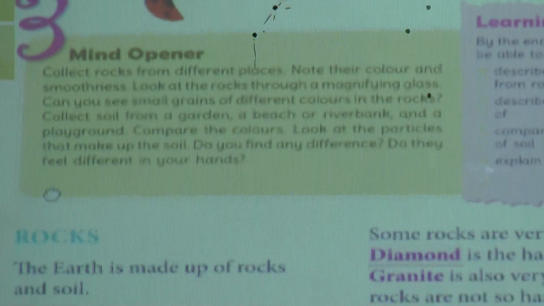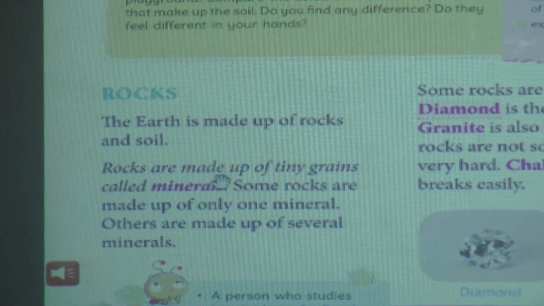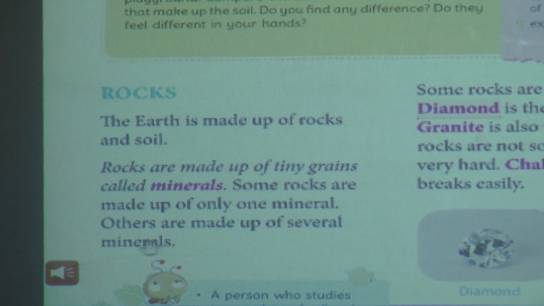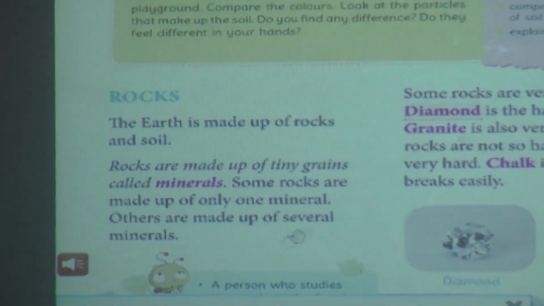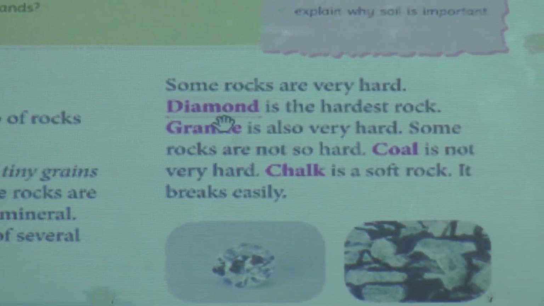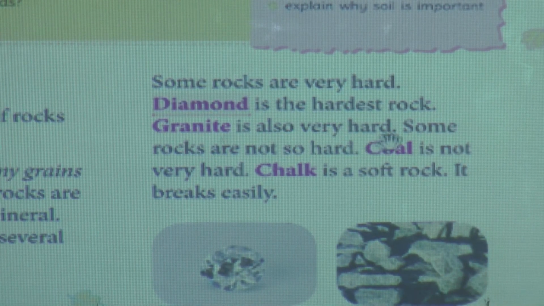Rocks. The earth is made up of rocks and soil. Rocks are made up of tiny grains called minerals. Some rocks are made up of only one mineral. Others are made up of several minerals. Some rocks are very hard. Diamond is the hardest rock. Granite is also very hard. Some rocks are not so hard. Coal is not very hard. Chalk is a soft rock. It breaks easily.